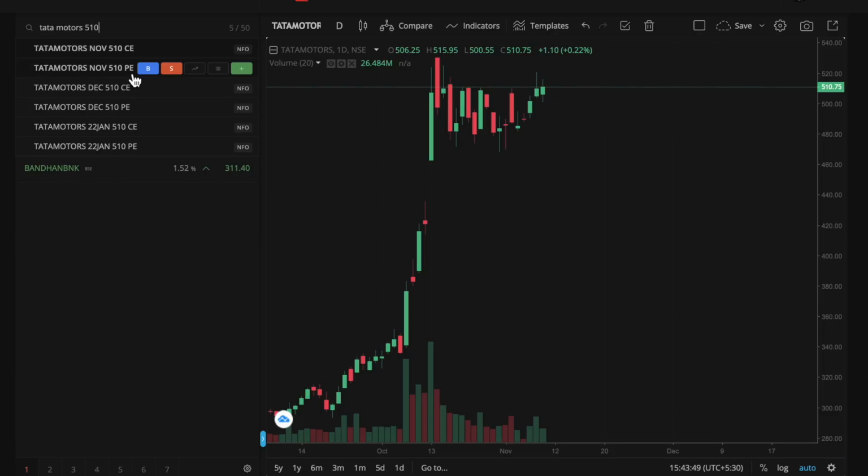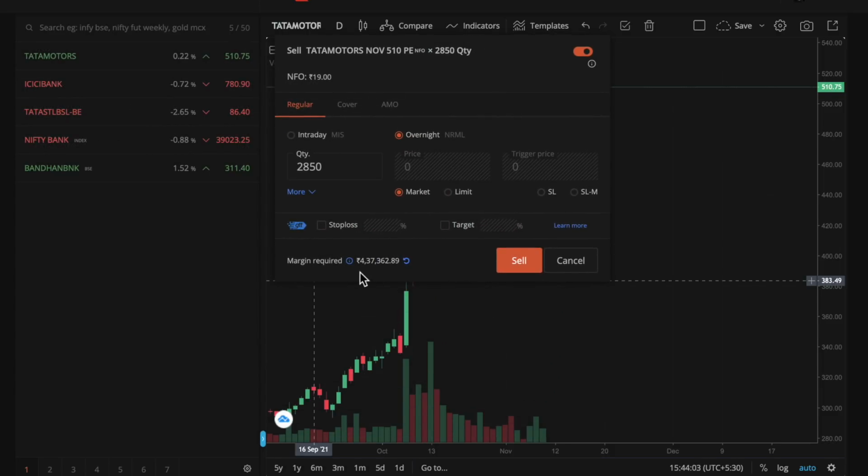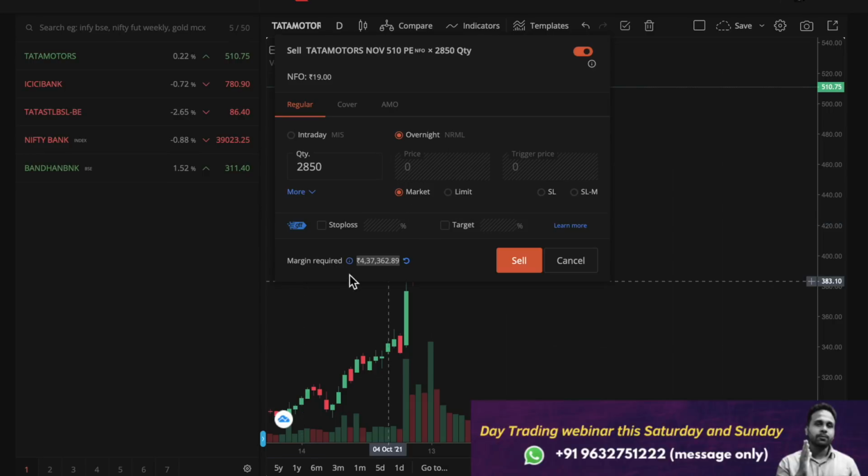This is PE. PE means put option. If I want to sell a put option of Tata Motors, how much margin is it asking me? It is telling me that I have to have 4,37,000 in my demat account. So for buying a call option, it was 61,000, but for selling a put option, I need to have 4,37,000 in my demat account, or else I cannot sell a put option of Tata Motors.